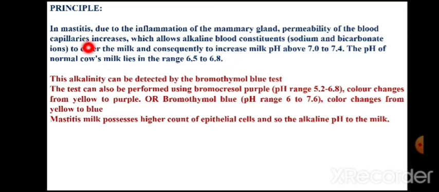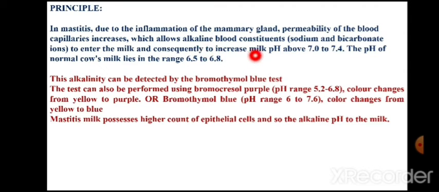So a lot of these alkaline contents are poured into milk, and therefore the pH of the milk slightly increases. In general, the pH of the milk in healthy cows is 6.5 to 6.8. It is near to 7, but it is not 7. So it is slightly acidic.